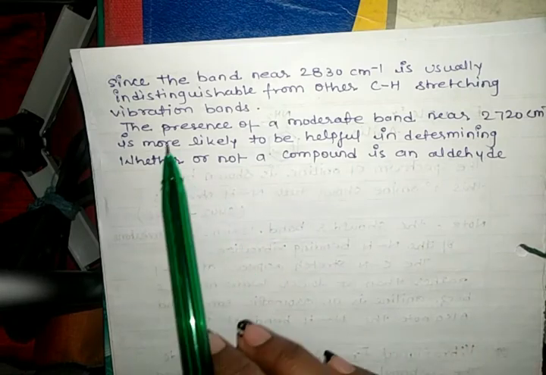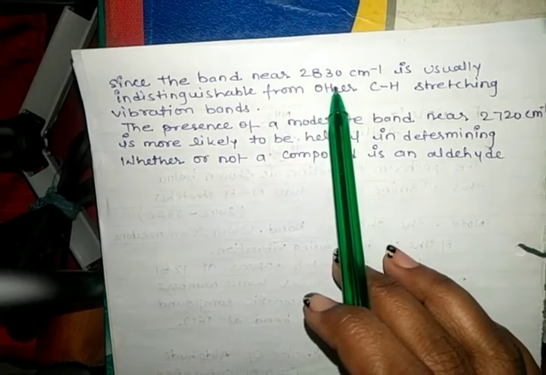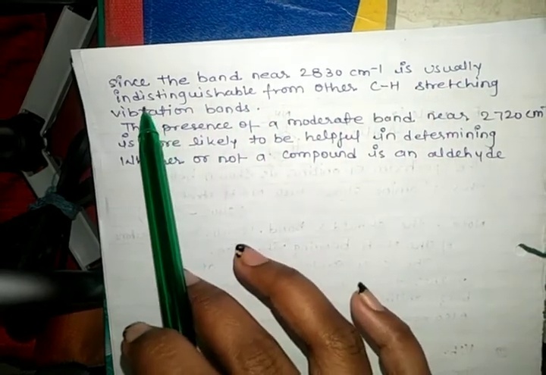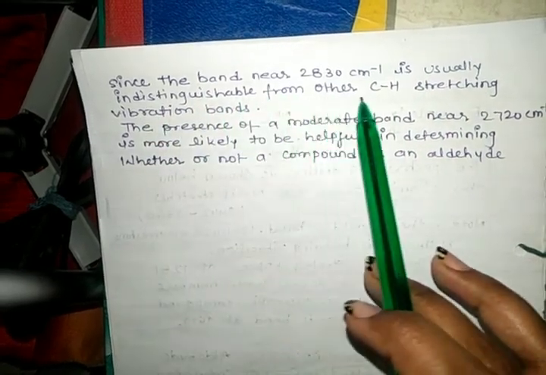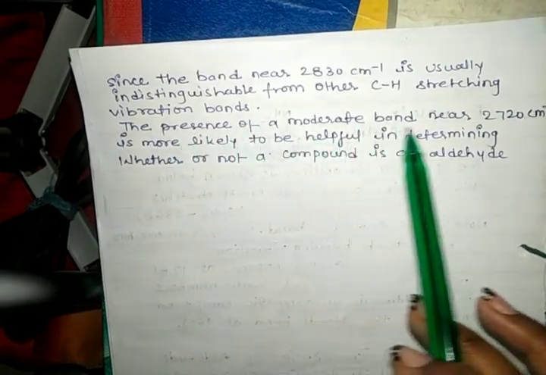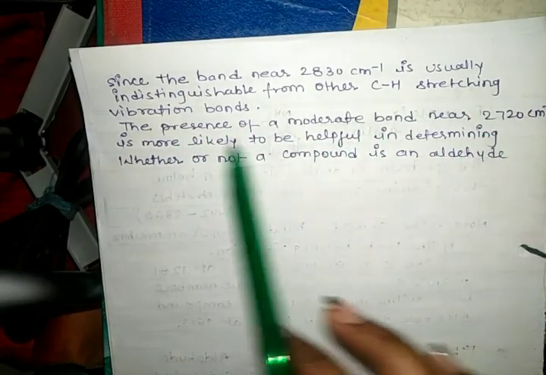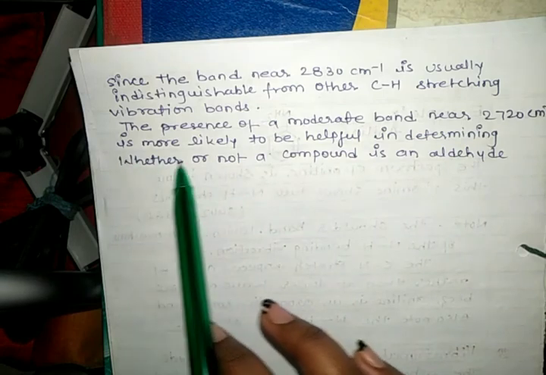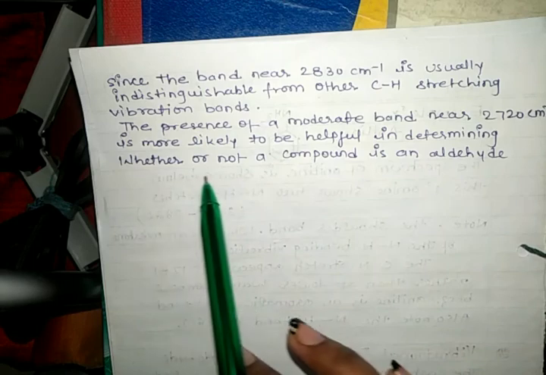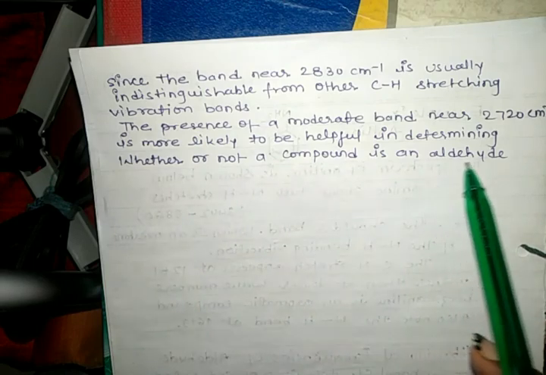Since the band near 2830 cm⁻¹ is usually indistinguishable from other CH stretching vibration bands, the presence of a moderate band near 2720 cm⁻¹ is more likely to be helpful in determining whether or not a compound is an aldehyde.